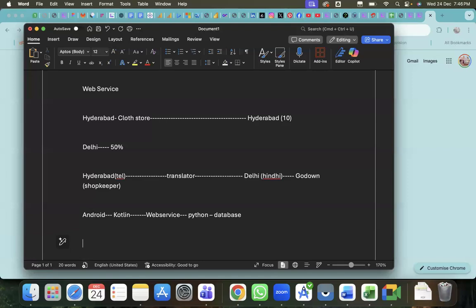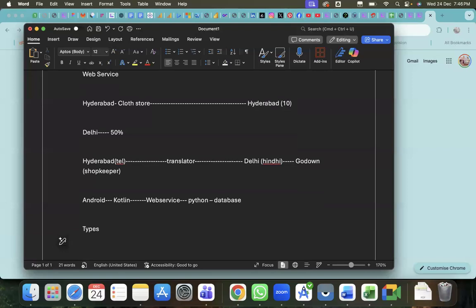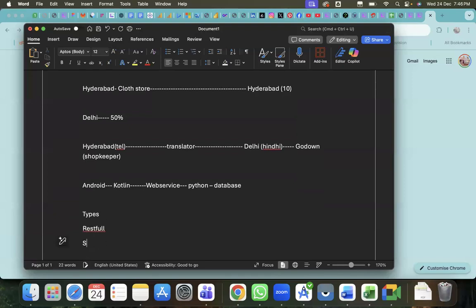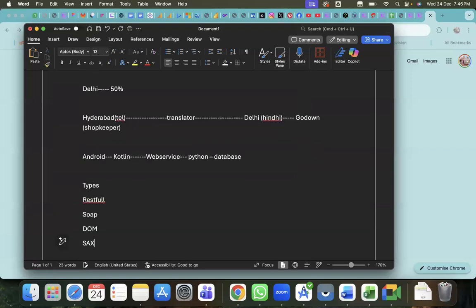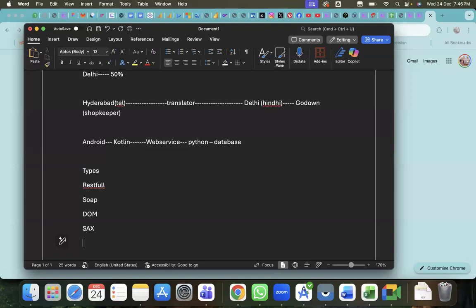Right? In web services, there are different types available. First one is RESTful service, SOAP, DOM, tags, HTML parsing.